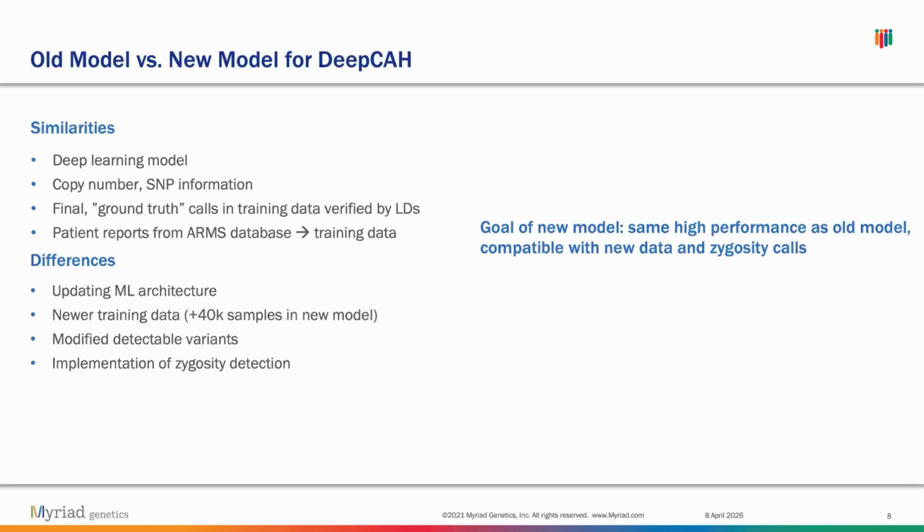So what that means is that instead of having just a binary positive/negative call for each variant, we're going to have calls that look like 0, 1, 2. And the number essentially represents the number of copies of CAH present, if that makes sense. So the overall goal of the new model is that we wanted to maintain the same level of high performance as the old model, except make it compatible with newer data and incorporate zygosity calls as well.